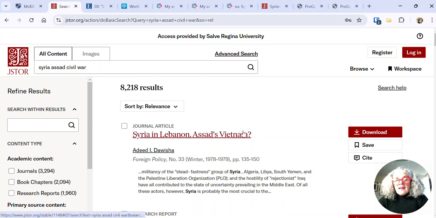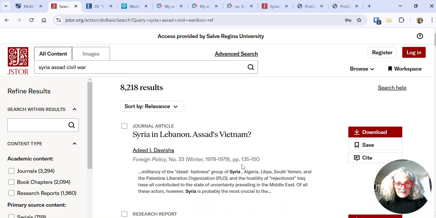A thing to note about JSTOR is it tends to be what we call a retrospective database, which means that most of its results are 5 to 10 years old. But for certain topics, that's not as important. For some, it is. So it's just something to keep in mind. The only proviso to this is that it has a large collection of ebooks in JSTOR right up to the present.